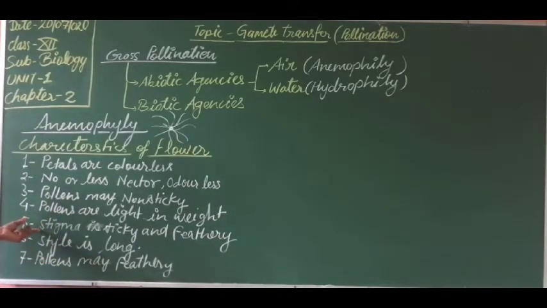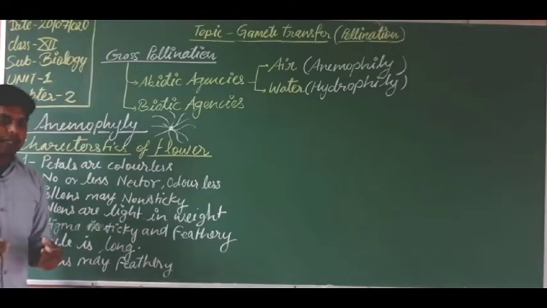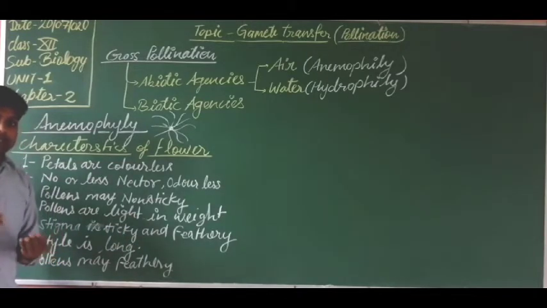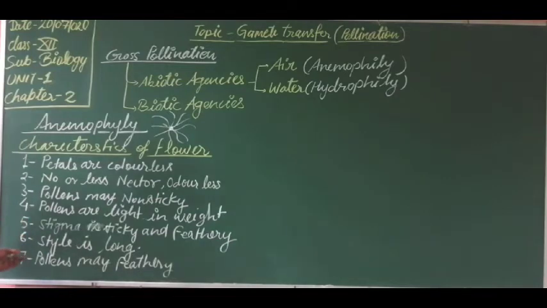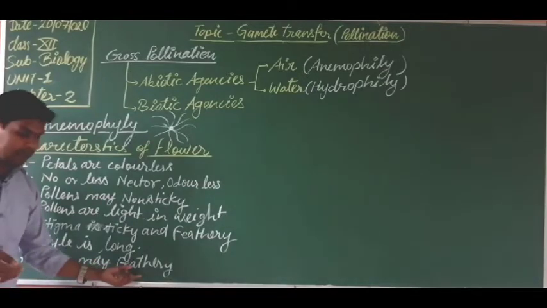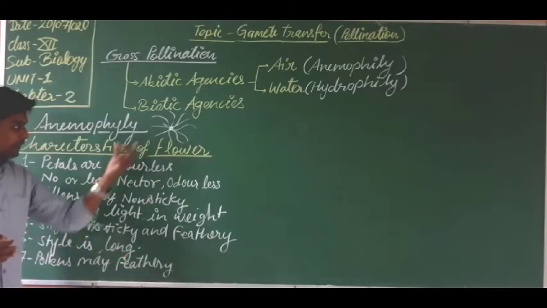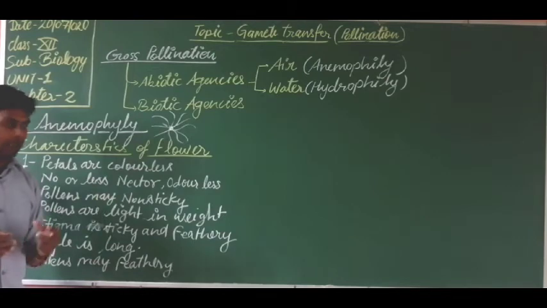Next, stigma is sticky and feathery, by which it can trap more and more pollen, so the chances of fertilization will increase. Style should be long, so the stigma can capture more of the pollen from the surroundings. Pollens may be feathery, and the feathers will help in floating or flying.